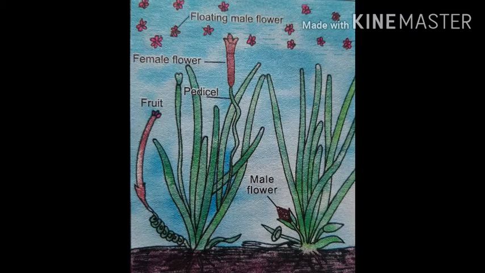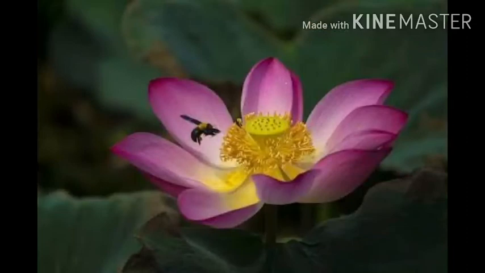Some aquatic plants are anemophilous. Example, Potamogeton or Halophila, etc. Some aquatic plants are also anemophilous. Example, lotus, water hyacinth, water lily, etc.